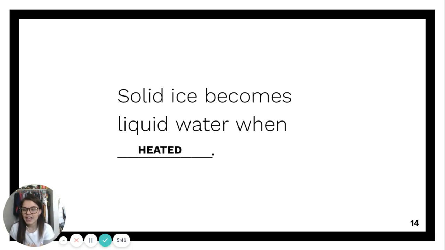When it's heated. So when we have our ice cube and we want to turn it into liquid water, we add heat, we add warmth. And by adding that warmth, the molecules start to spread apart and start to move a little bit, and then they are able to form into a liquid.